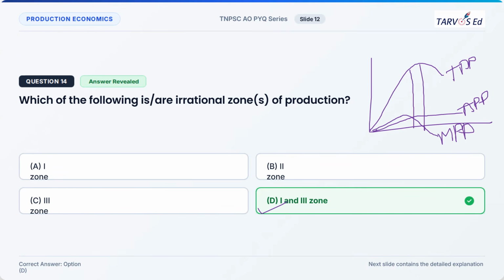So this zone is what we call the rational zone. Except this zone, zone 1 and zone 3 will be irrational zones. If the farmer is thinking of adding more inputs, he can do so only in stage 2, because only in stage 2 will he earn profit and not in stage 1 and stage 3.